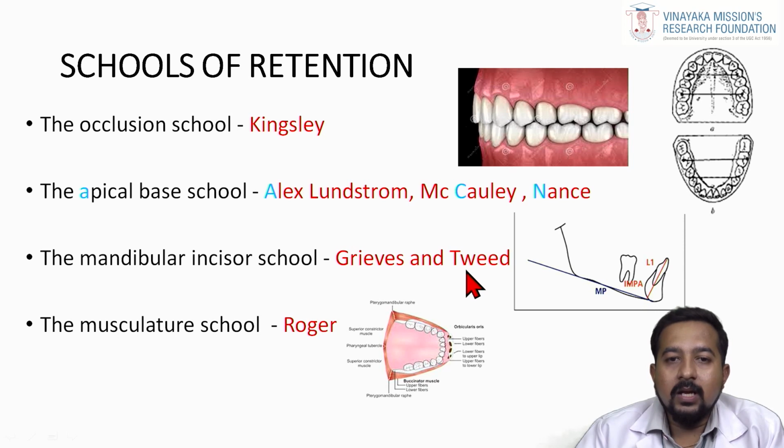In that, what is the key? Mandibular incisor. Same way, according to Greaves and Tweed, your mandibular incisor is the key for your retention. So what they proposed is your mandibular incisor, this lower incisor, should be either perpendicular or retroclined at the end of the treatment. So it should be 90 degrees or less than 90 degrees compared to your mandibular plane